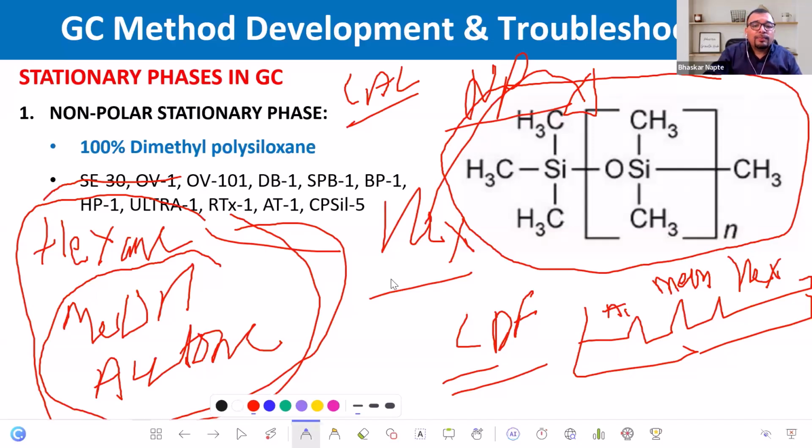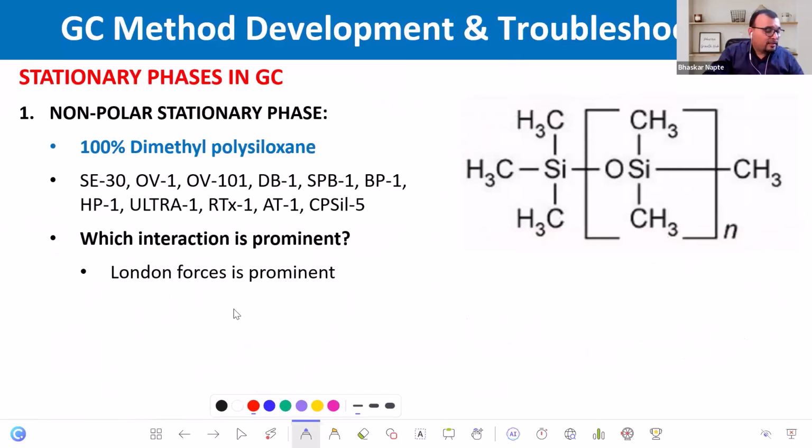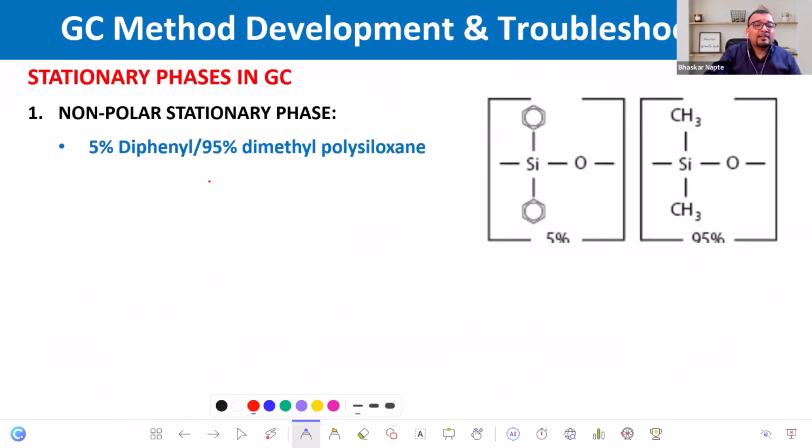Fantastic. So let us talk about the next important stationary phase, which is the 5% diphenyl, sorry, and 95% dimethyl polysiloxane. Now, what is the diphenyl component going to bring? What interaction can be brought by phenyl? As you know, phenyl has the pi-pi interaction, yes or no? So pi-pi interaction is possible because of the addition of phenyl, plus it also brings hydrogen bonding. So two additional interactions are brought in: the first is pi-pi, and the second is hydrogen bonding.